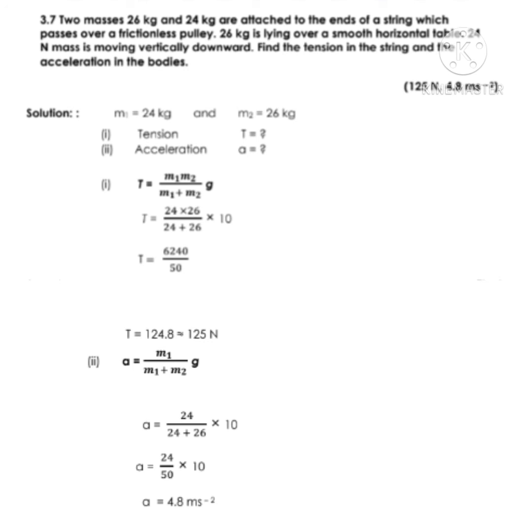So for this, tension is T equals m1 m2 upon m1 plus m2, into g. By putting these values, we have tension T equals 125 Newton, and the acceleration is equal to m1 upon m1 plus m2, into g. By putting the values of m1, m2 and g, we have acceleration equals 4.8 meter per second square.